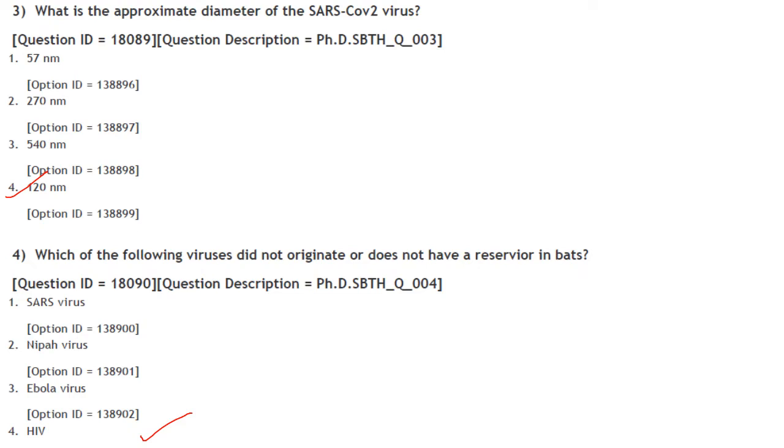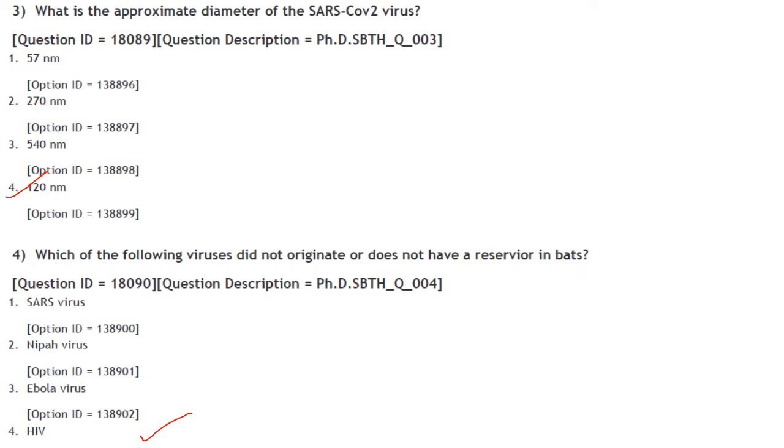I have not answered certain questions from physics and chemistry, I think. The rest of it I have done. What is the approximate diameter of the SARS-CoV-2 virus? It is 120 nanometers. Answer is option 4.